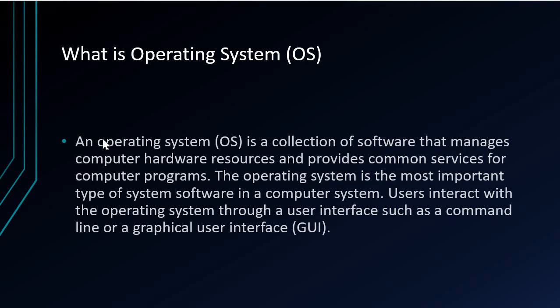The first software we install on hardware is an operating system. That's a collection of software which helps us to manage resources like RAM, CPU, hard disk, and provides us a GUI or CLI interface where we enter some command or click. Using this we can perform some critical tasks.